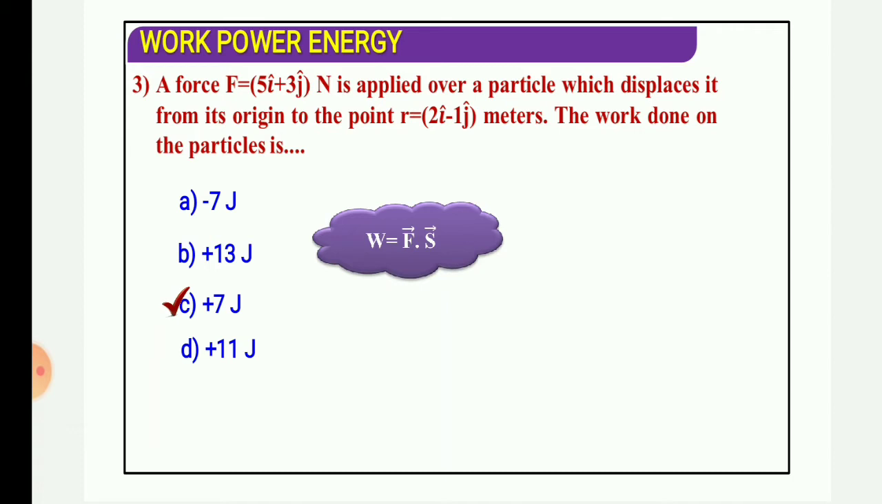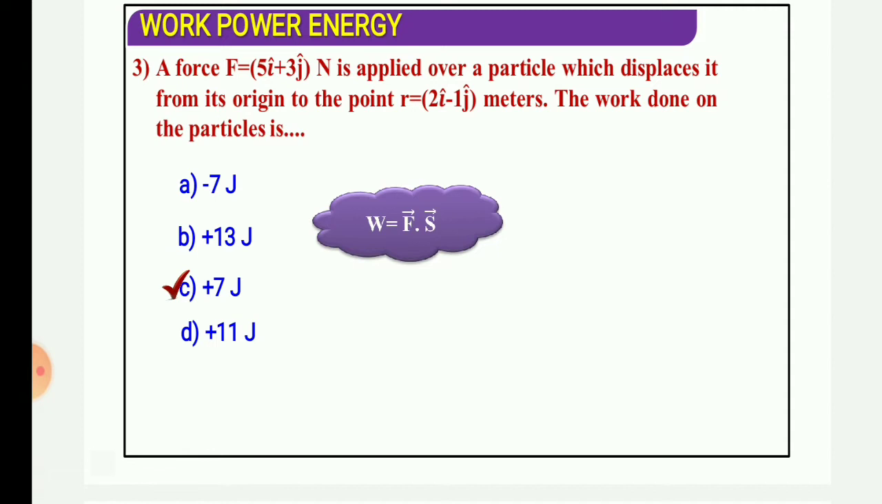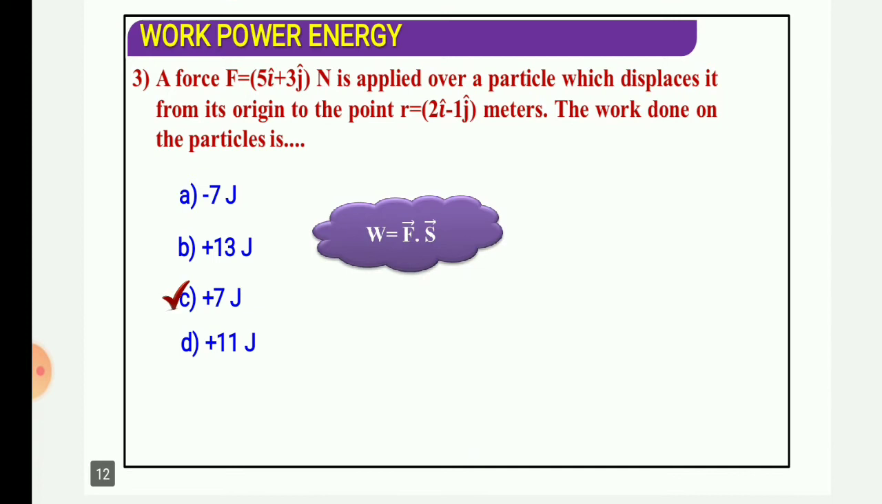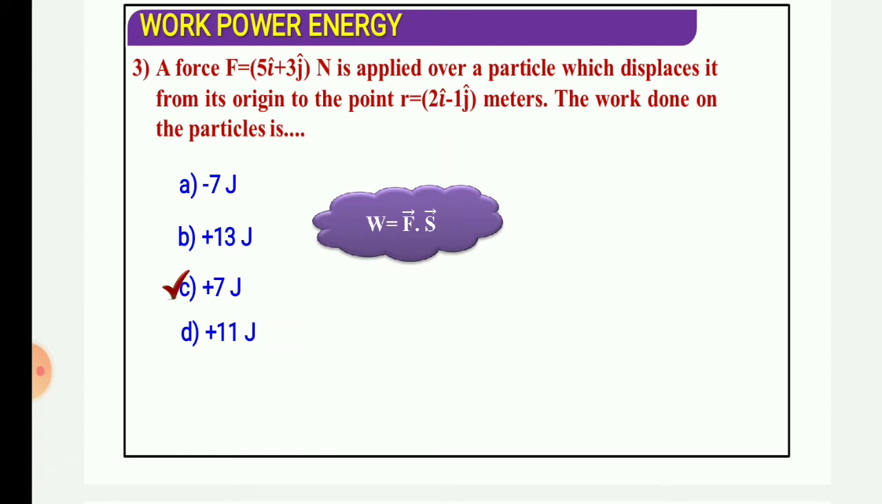Here i cap and j cap, what is i cap and j cap? I shall teach you in the vector chapter, because if I teach it here it will waste time. You should only know that they indicate direction. i cap means x axis and j cap means vertical direction, or the y axis, wherever the magnitude lies. Okay, so here r vector is given 2i cap minus 1j cap.